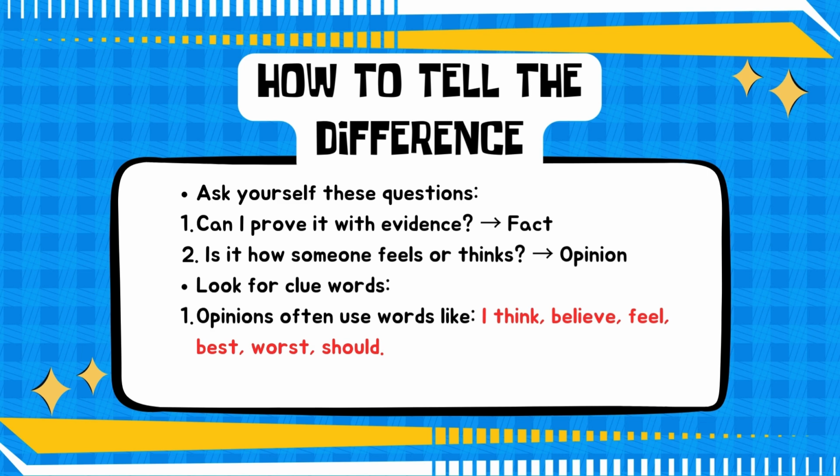And then it's opinion. It's easy, right? Okay, so second, look for clue words. Opinions often include words like I think, believe, feel, best, or should, like I should do something, or you should not go anywhere because it's snowing. So that's an example. For example, if someone says, I think the Eiffel Tower is the most beautiful building in the world,